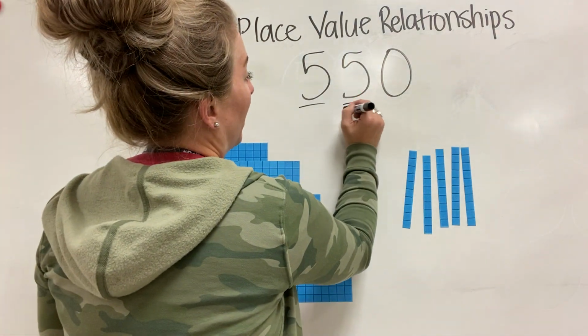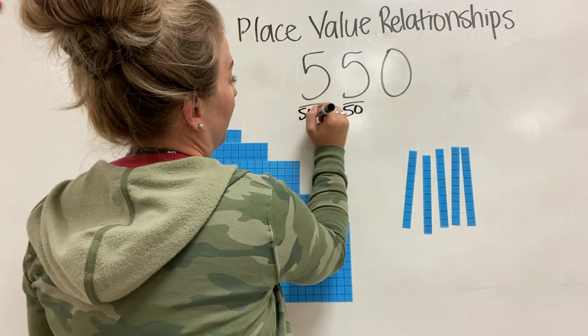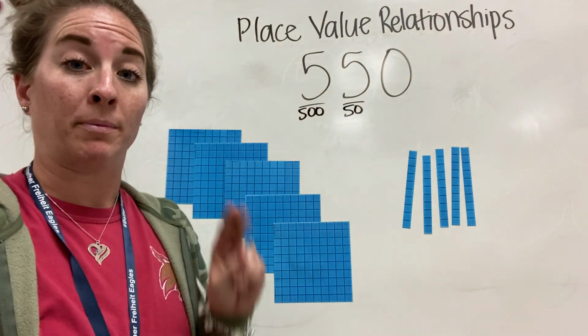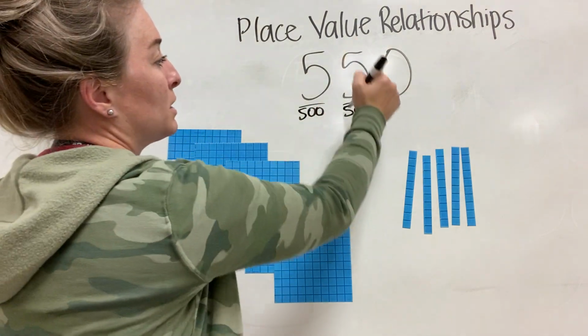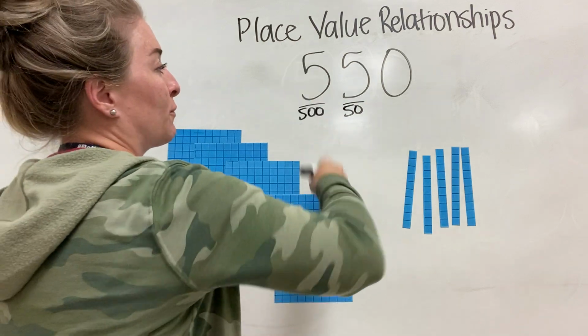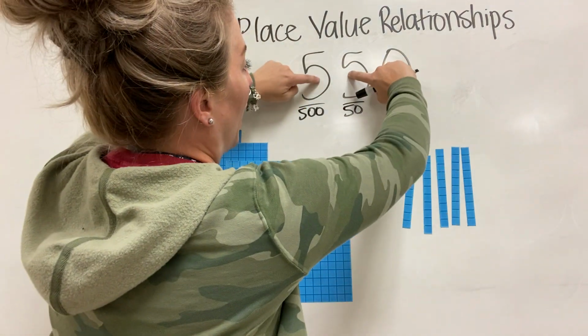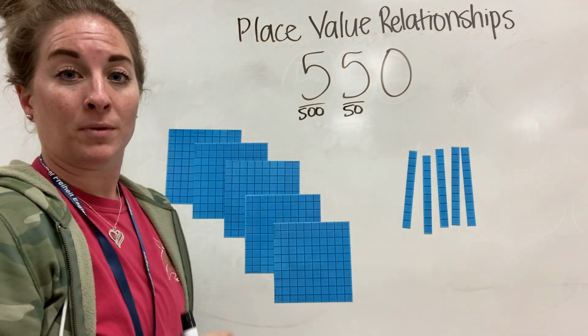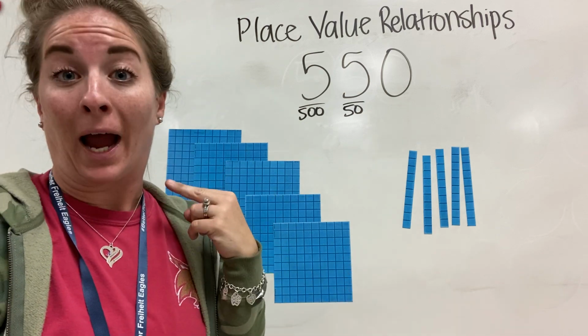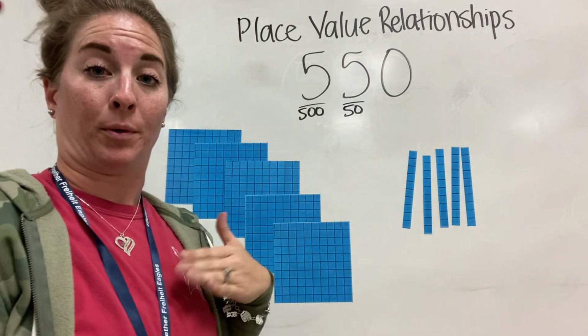The value of this 5 is 50, and the value of this 5 is 500. So one more time, they're related because this 5 is 50, and this 5 is 500. So both 5s, but different values, right? Same parents, but different heights. So we're related, but we're the same, but we're not.